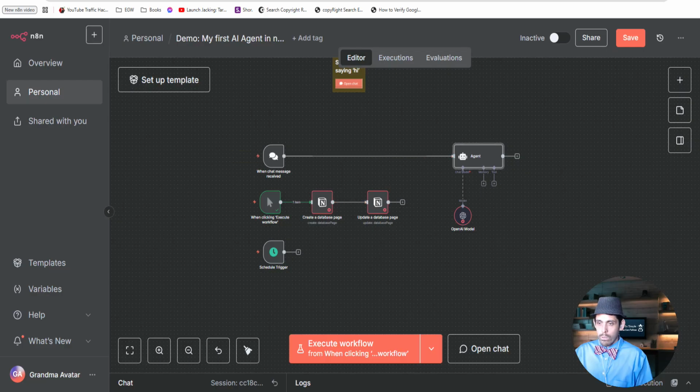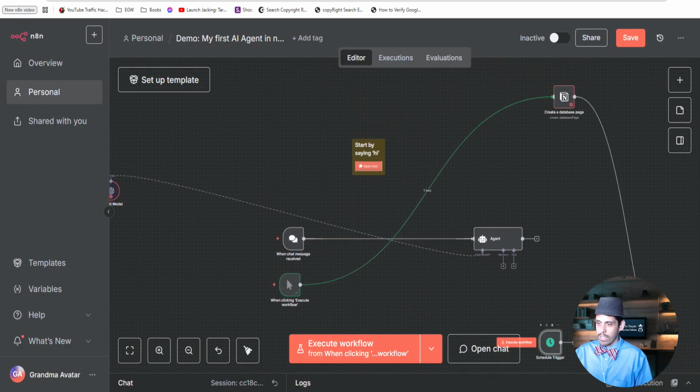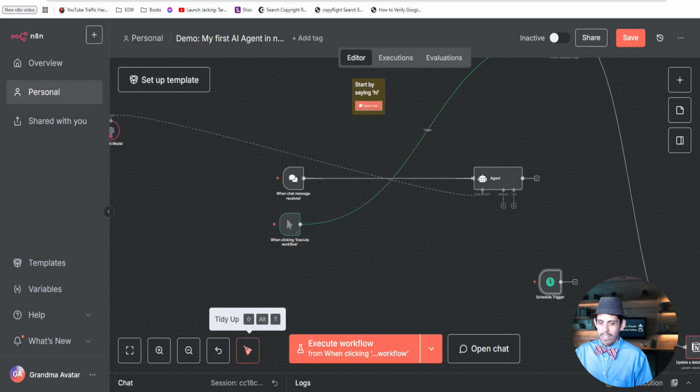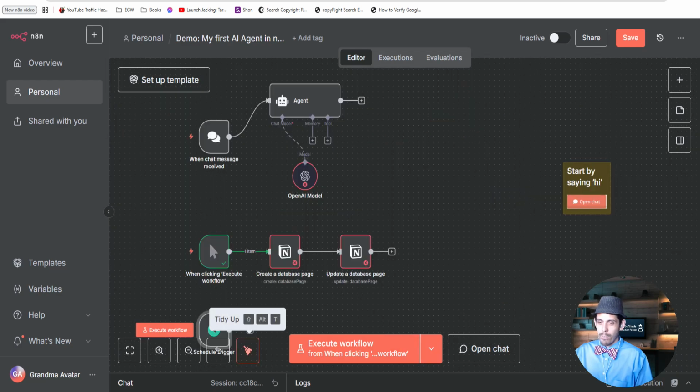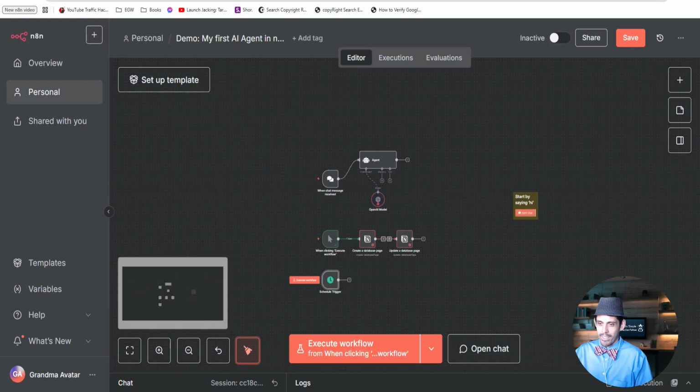Is that broom at the bottom of the page delete? No, this will actually tidy up your nodes. So if you have it like this, and you have it all messy, you see how wonky and wild that is? I can see how I could do that. Yeah, and then if you tidy up, it's going to clean everything together. Isn't that cool? See how it just fixed everything?